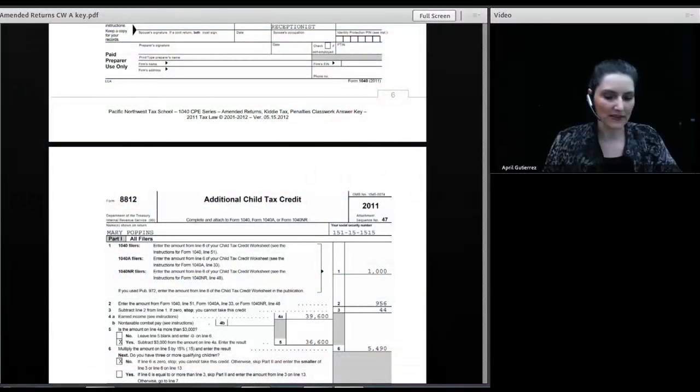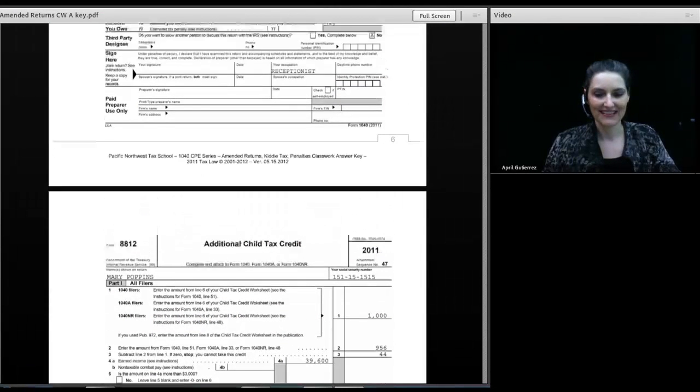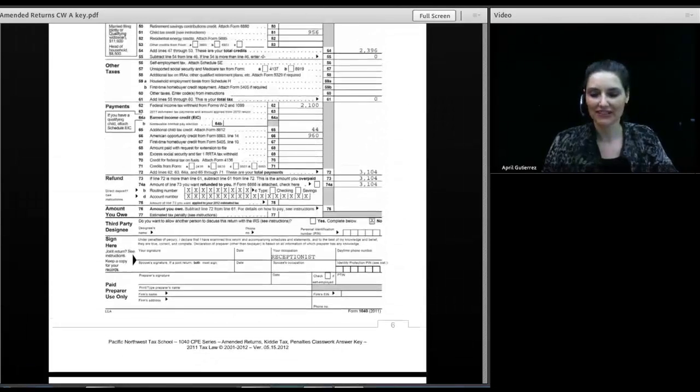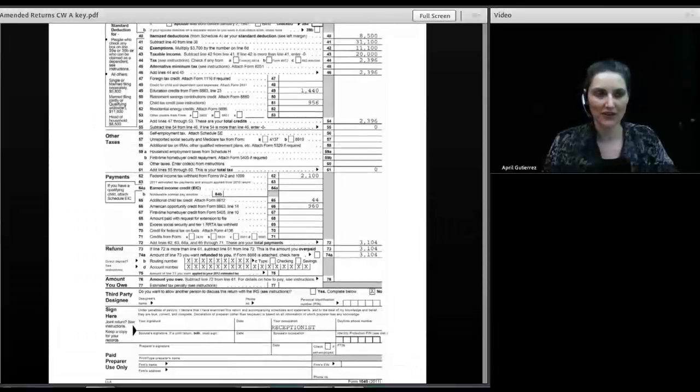What is the refund that's due on the amended return? Did anyone get that far? That's actually the really simple calculation, but I'm curious to see if any of you figured out what the refund is that's due with the amended return. Todd, 2630, thank you. And the math for 2630 couldn't be easier.